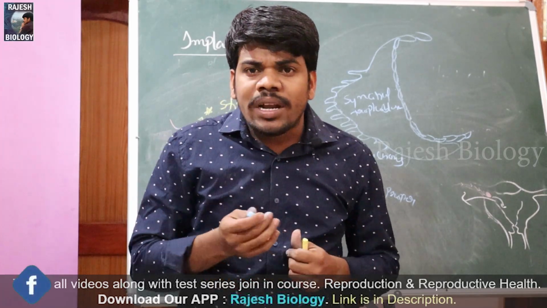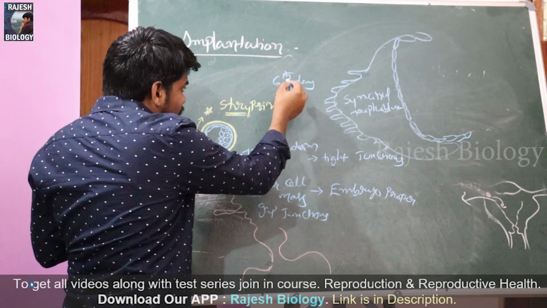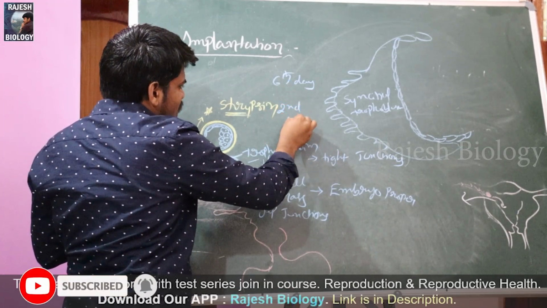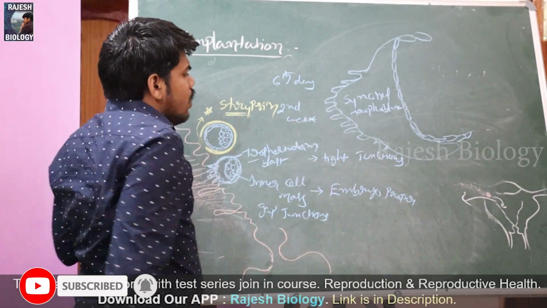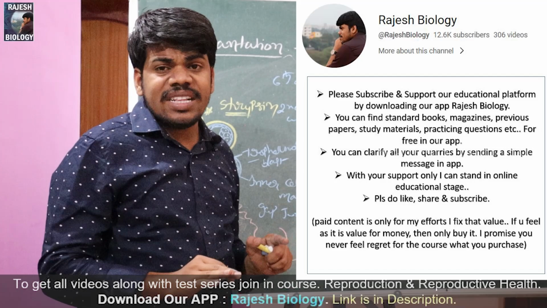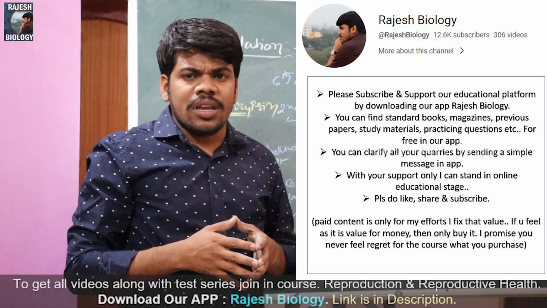It takes 1 week. So at the end of the second week after fertilization, the total implantation process will be completed. This is implantation. I hope you understand in a clear manner.